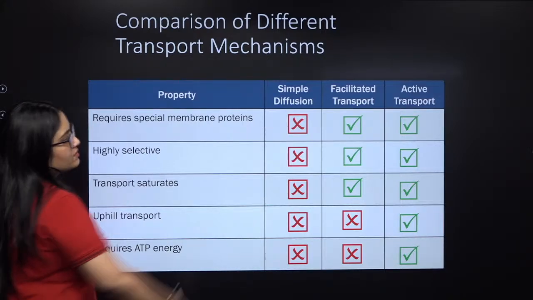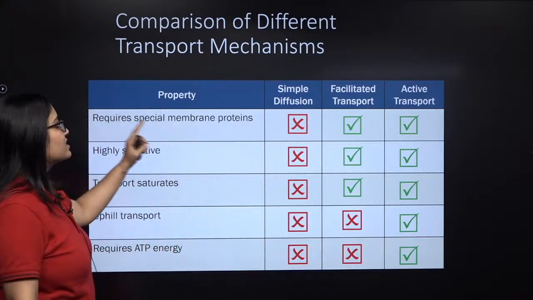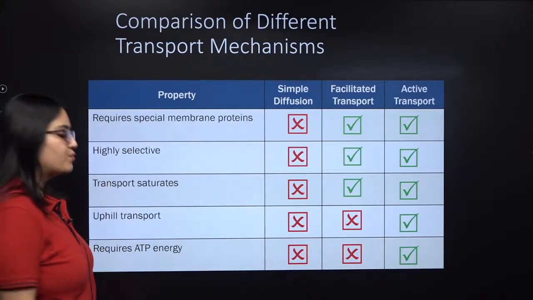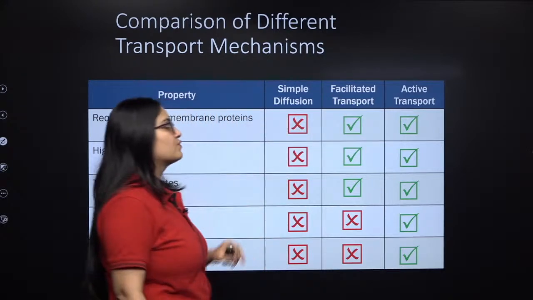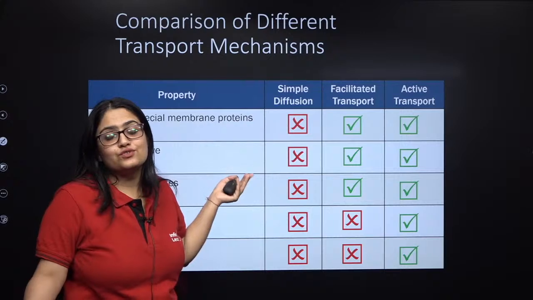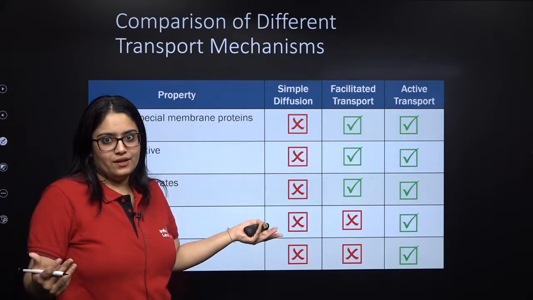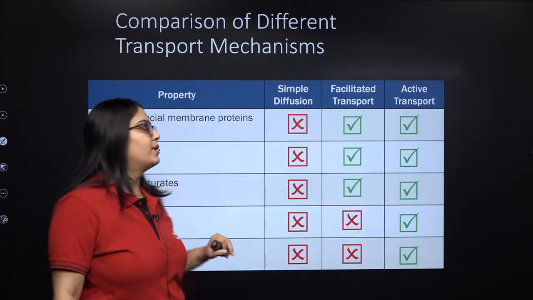So let's talk about simple diffusion, facilitated diffusion and active transport. Requires special membrane proteins. Special membrane proteins are required only in case of facilitated and active, not in case of simple diffusion. So that is why we say that simple diffusion is a simple diffusion. It does not require a membrane to happen. It can take place in a non-cellular system as well.